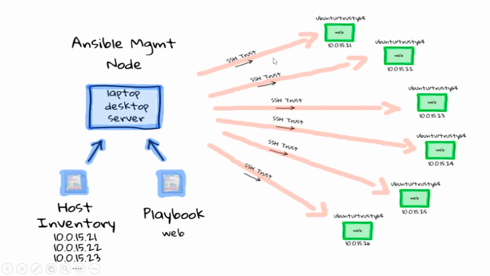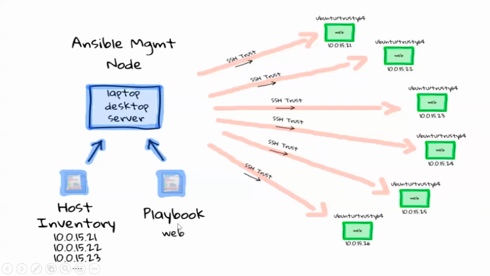Ansible will establish an SSH connectivity with all your machines, whatever machine it is: Ubuntu, Debian, SUSE, Linux, Windows, any kind of machine. Whatever the IP addresses of these machines are, it will put them in the host inventory file. Okay, 10 dot something, whatever the IP address. So 10.1521, 10.1521, 1522, 1522, 1523. Like that, if 100 machines are there, 100 IP addresses will be there.